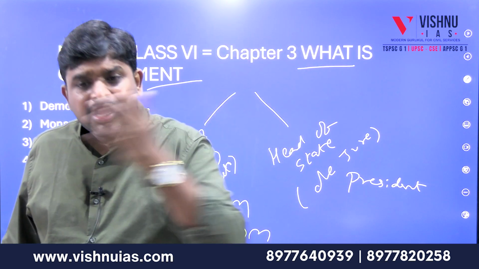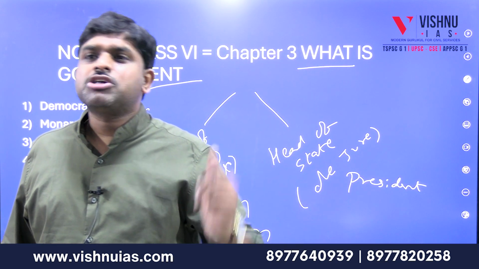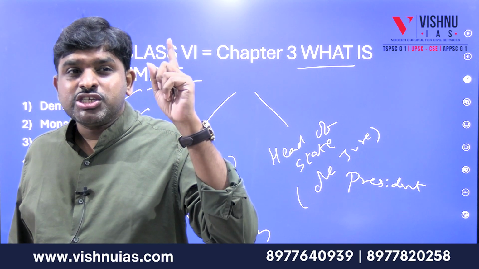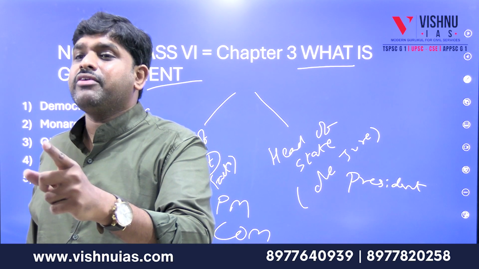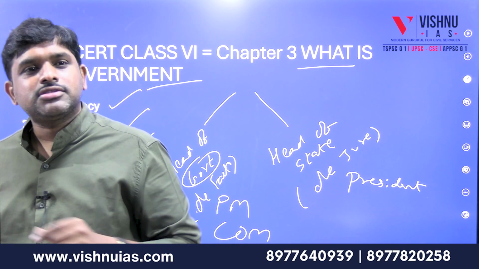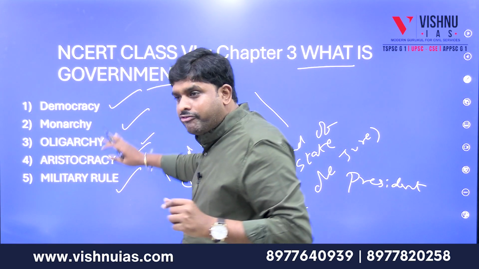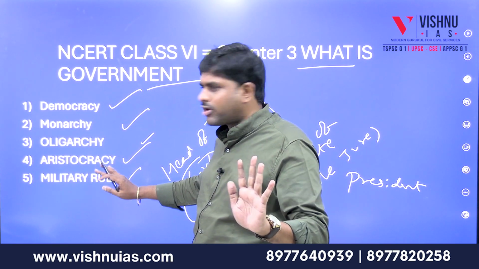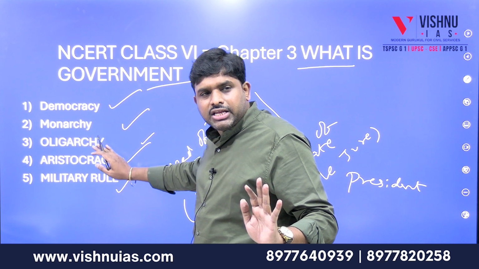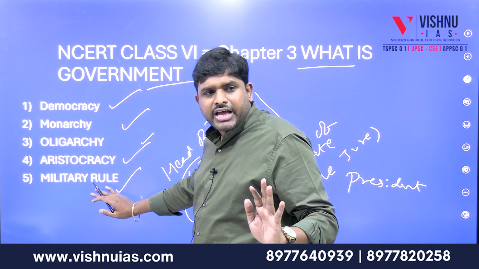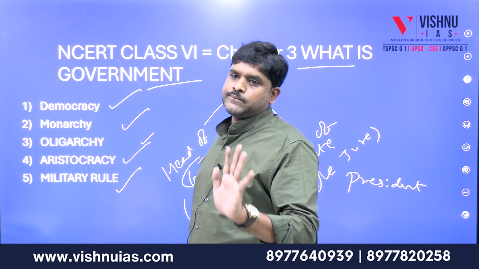Yugoslavia got military rule. Pakistan got military rule. Bangladesh got military rule. India is the only country which stood still. For the last 75 years, we are with democracy. So these are the main varieties of government: one is called democracy, other is called monarchy, oligarchy, aristocracy and dictatorship.